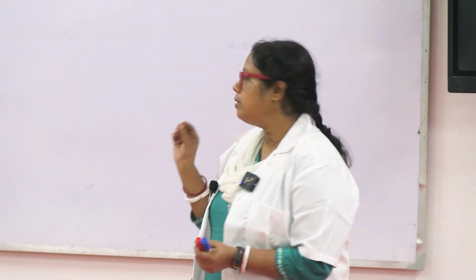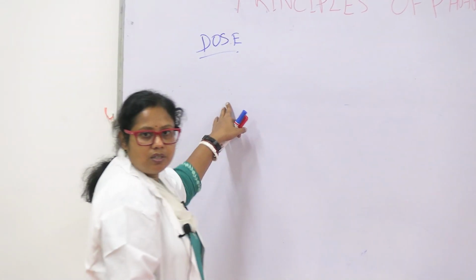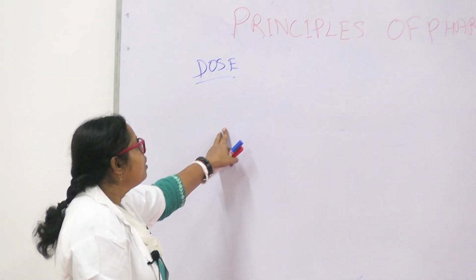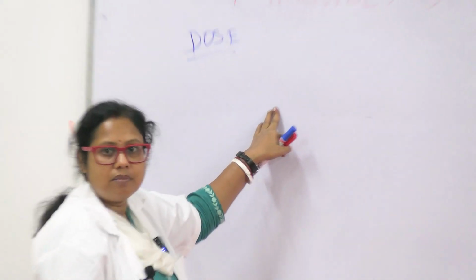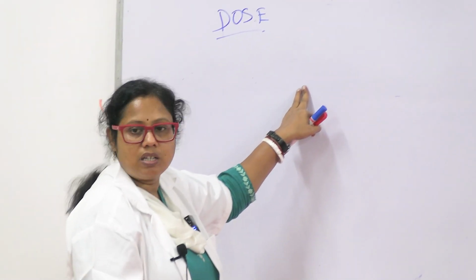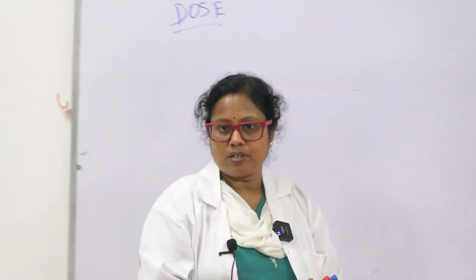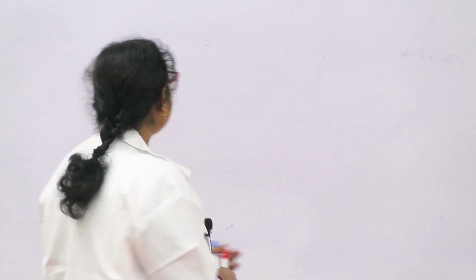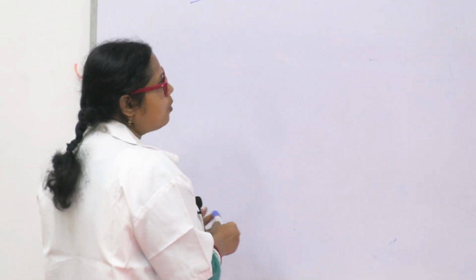We cannot give abruptly. We have to decide which amount of drug to be given in a patient. It is the amount of drug which is given to get some desired certain response in a given patient. So this dose varies from patient to patient. Usually a standard dose is there, but it may vary from patient to patient. So dose can be of 4 types.